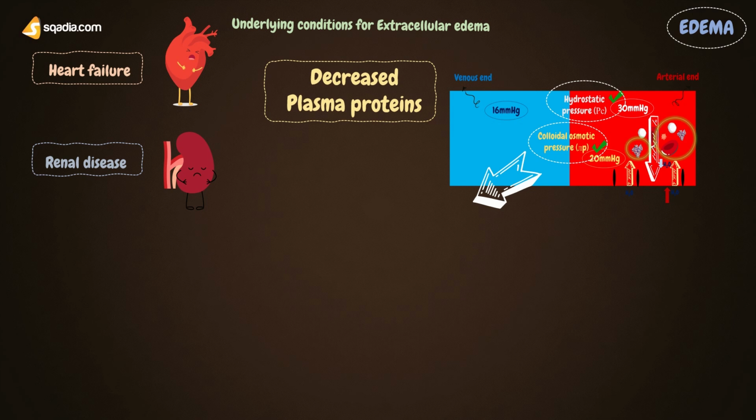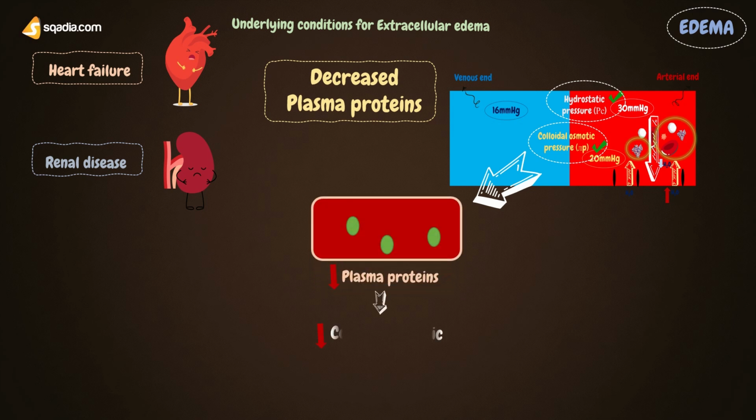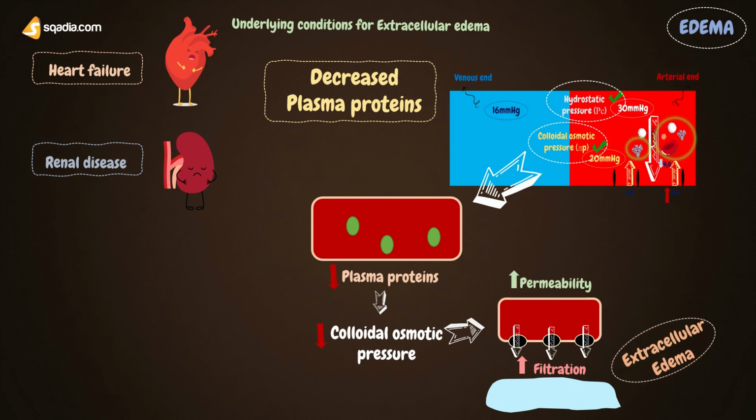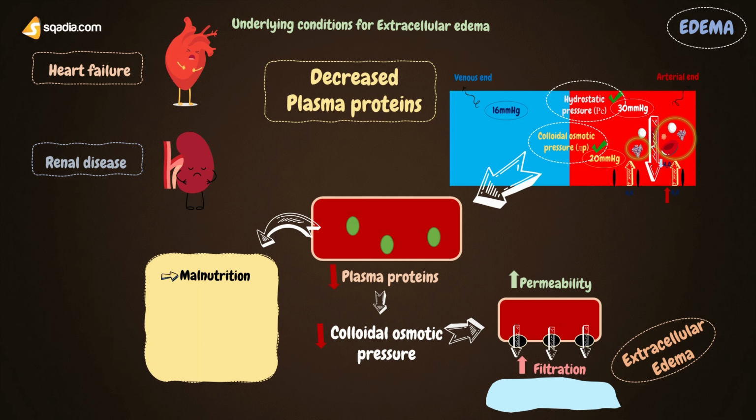But when the amount of plasma protein decreases, then the colloidal osmotic pressure decreases. And because of this, the permeability of capillary increases, resulting in increased capillary filtration. More filtration means more amount of fluid will leak out of the capillary. This fluid then accumulates in interstitial space, causing extracellular edema. The amount of plasma proteins decreases during conditions like malnutrition, liver diseases, renal diseases, burns, and inflammation.